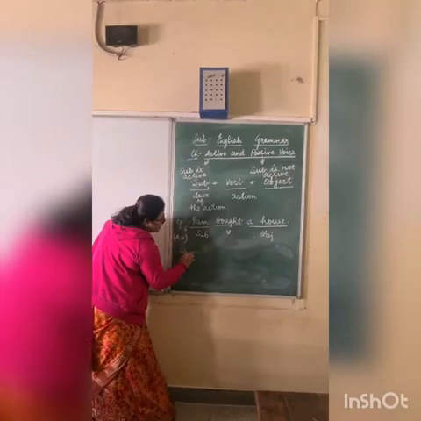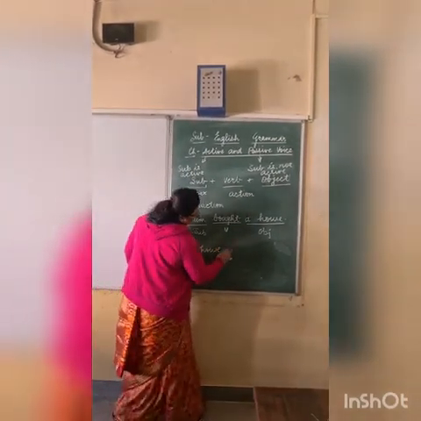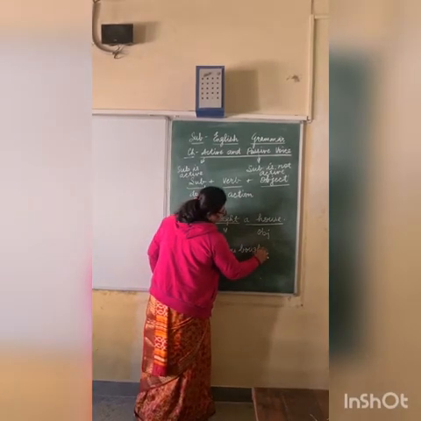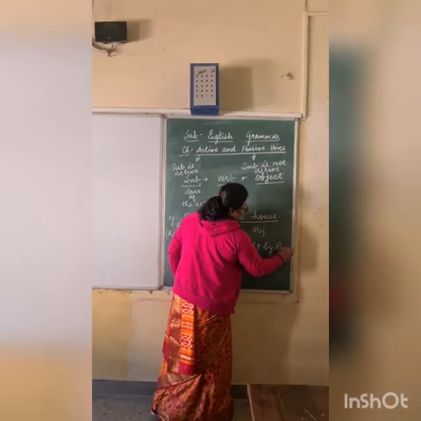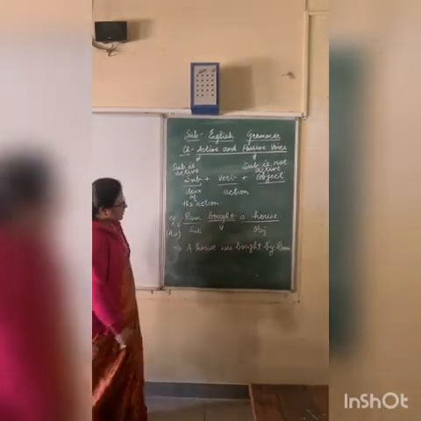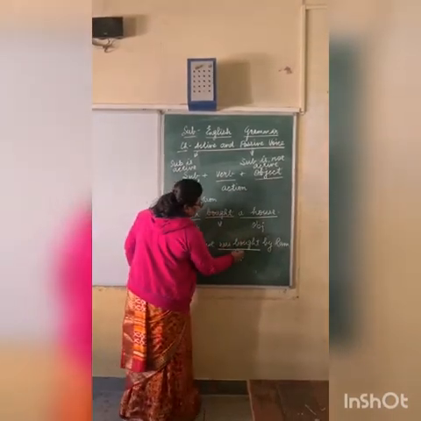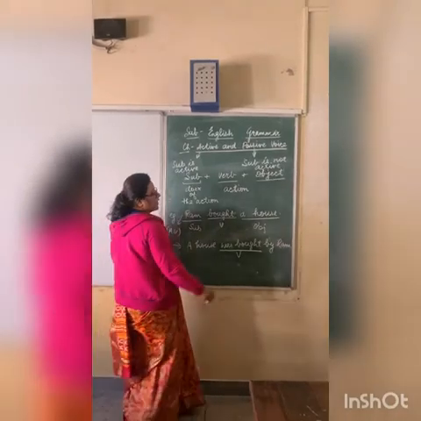But if we say another sentence, we change it, a house was bought by Ram. In this sentence, the verb is the same, we have changed slightly, was bought, and by Ram.